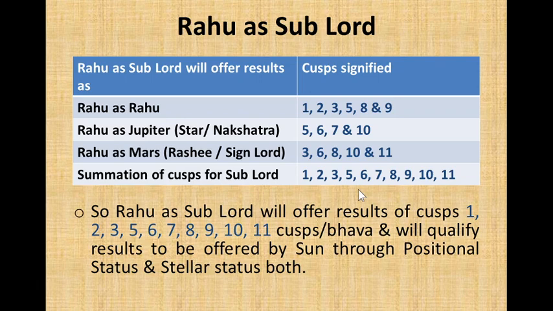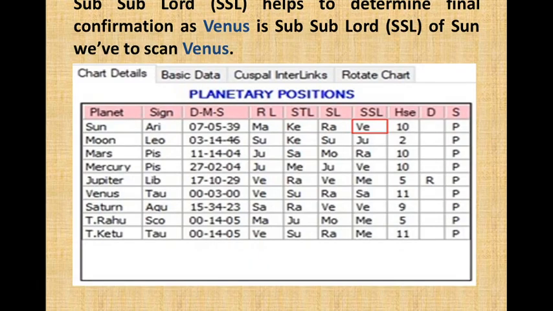So Rahu as sublord of Sun will offer results of cusp 1, 2, 3, 5, 6, 7, 8, 9, 10, 11, and will qualify results to be offered by Sun through position status and stellar status both. Now we move to subsublord that will help us to understand the final confirmation.